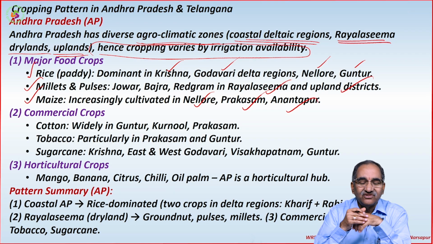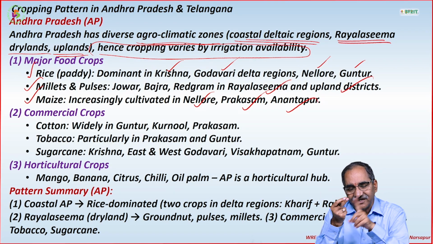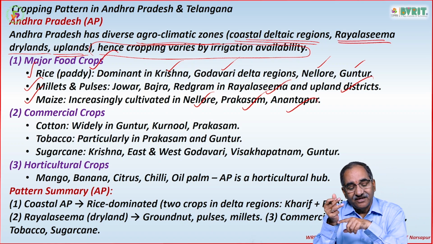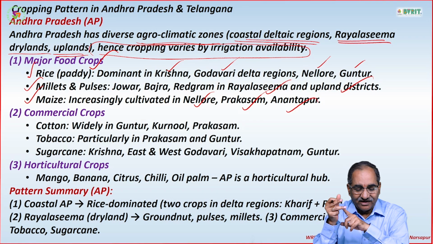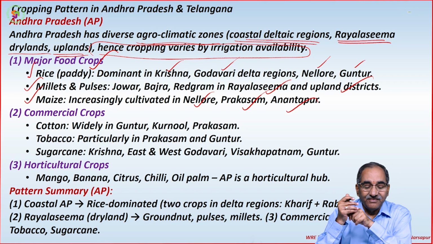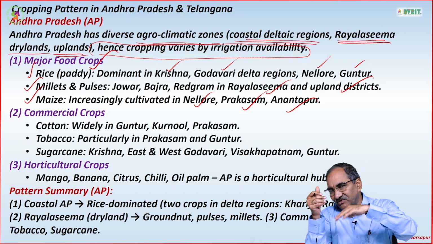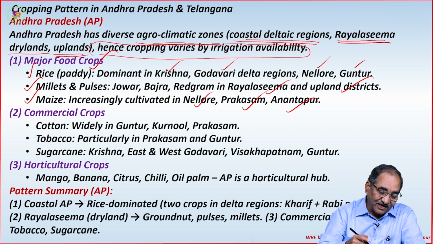been chosen. So you can choose the coastal belt, especially Godavari Delta, Nellore, Krishna, normally rice will go. And whereas millets and pulses that go in Rayalaseema and uplands, jowar, bajra, red gram in there. And maize basically increasingly cultivated in Nellore, Prakasam, Anantapur, where the water availability is very less.